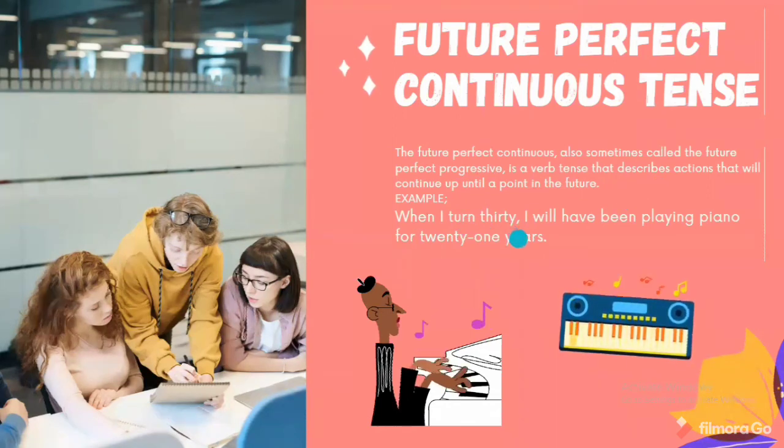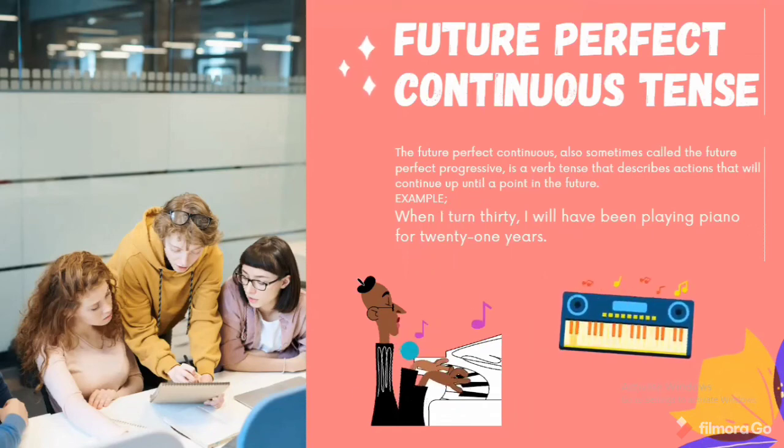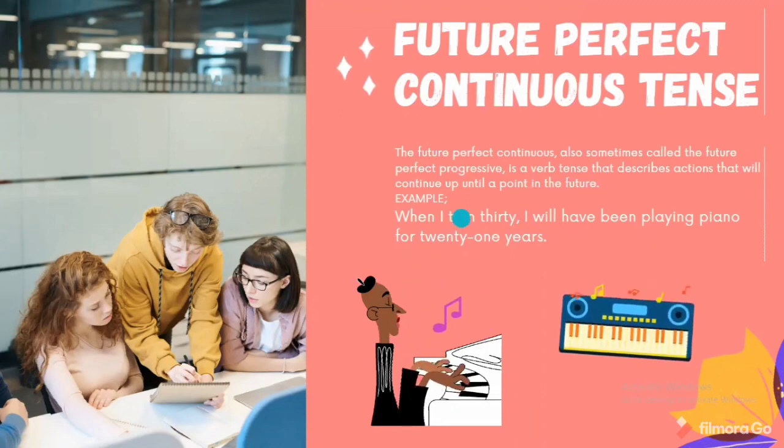Let's assume this girl who is playing the piano is 29. When she turns 30, she will have been playing piano for 21 years. She hasn't turned 30 yet, but we know she will. After she turns 42, she will also still be playing piano. So this refers to the future perfect continuous tense.